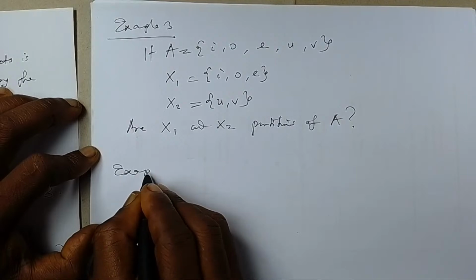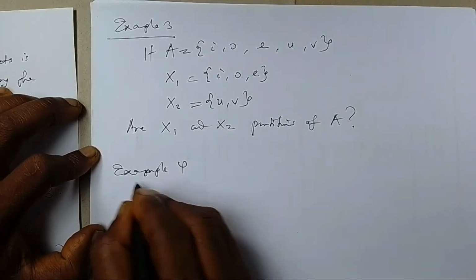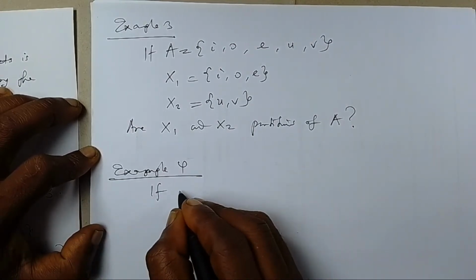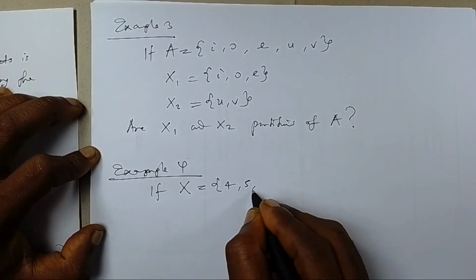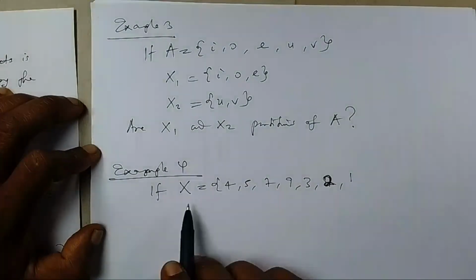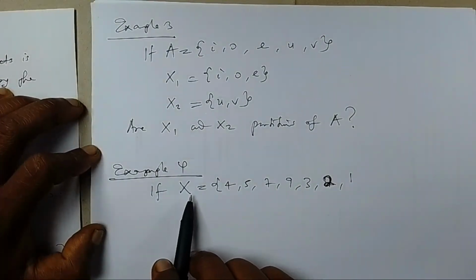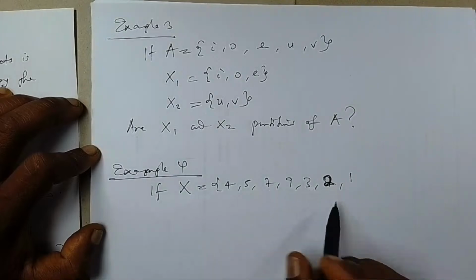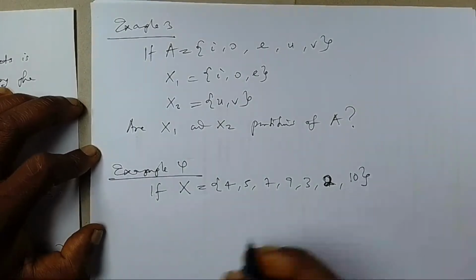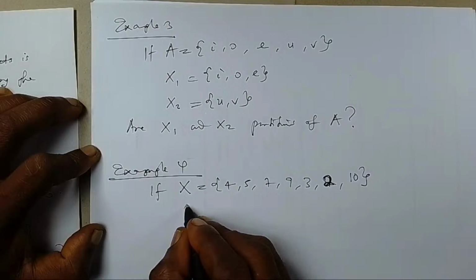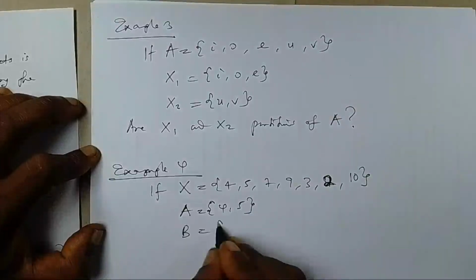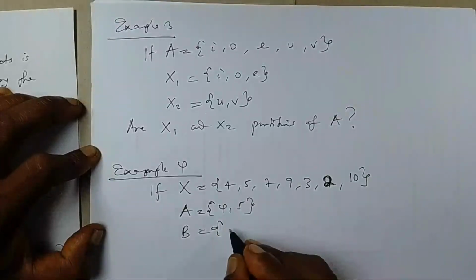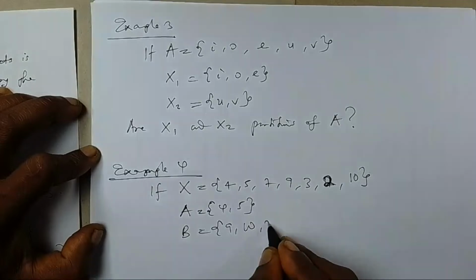Example number 4. I have 3 of them for you. Example number 4 says if X is a set that contains 4, 5, 7, 9, 3, 2, and 10, then A is a set that contains 4, 5. B is a subset of this set X that contains 9, 10, and 3.